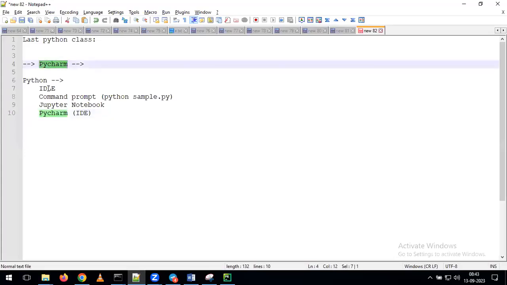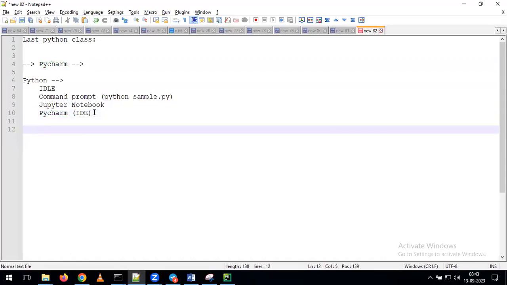So with that, you already have experience on IDLE and on Jupyter Notebook, and now we are going to start discussing PyCharm. With this knowledge, you can say you worked on multiple ways of executing Python. In real time, you will work either on Jupyter Notebook or on PyCharm. For your convenience, I am explaining some examples using PyCharm. For that reason, I asked you to install PyCharm. Hope everyone did the installation.